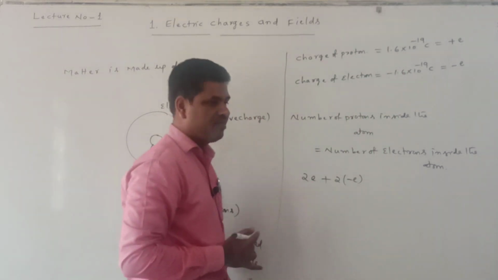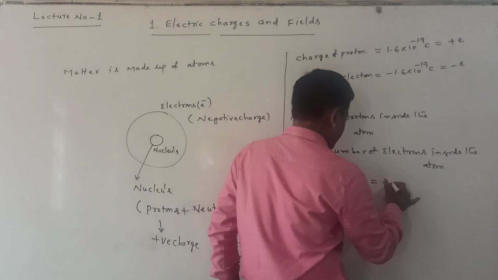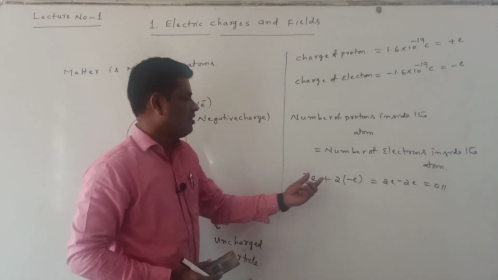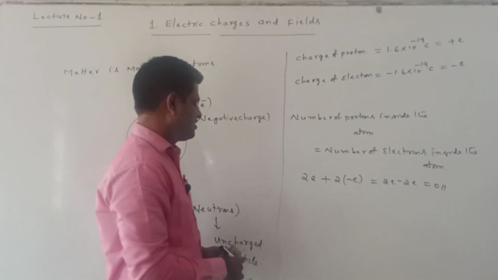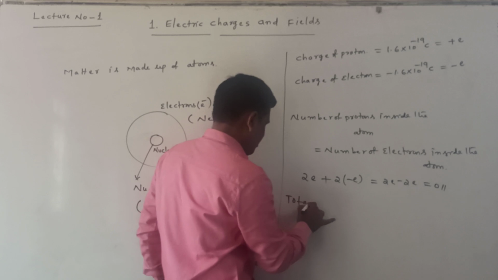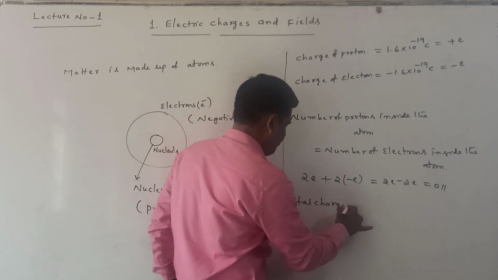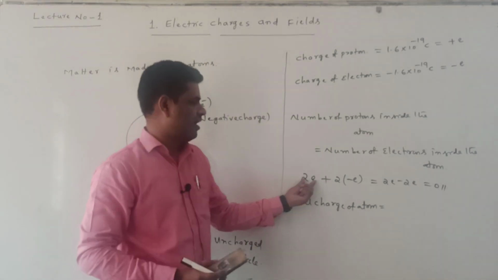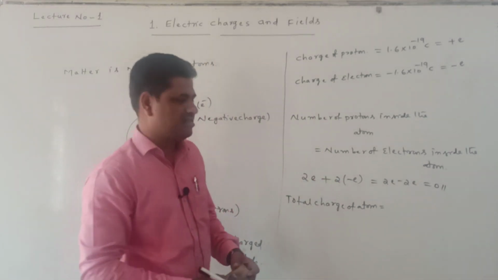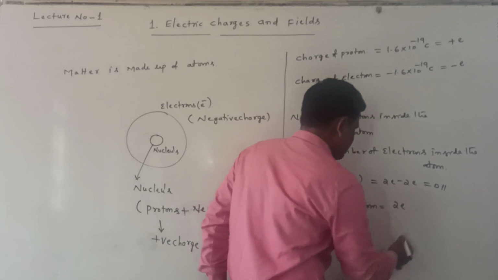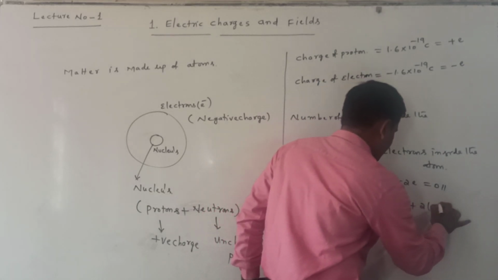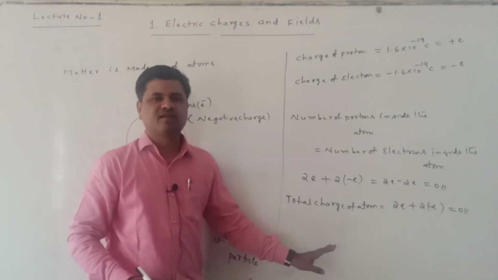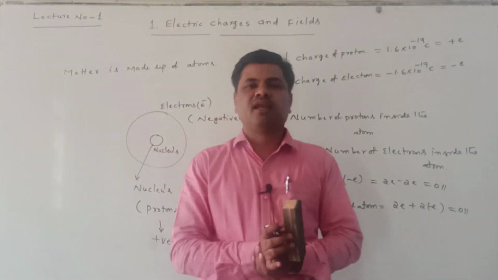The total charge of the atom is the sum of the charges of the protons and the sum of the charges of the electrons: 2e plus 2 into minus e, which is 0. That's the reason we say the atom is electrically neutral.